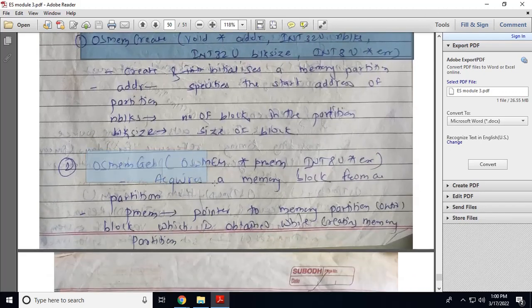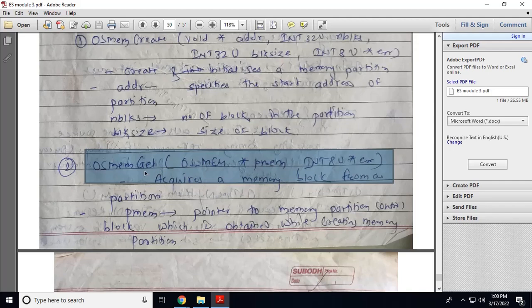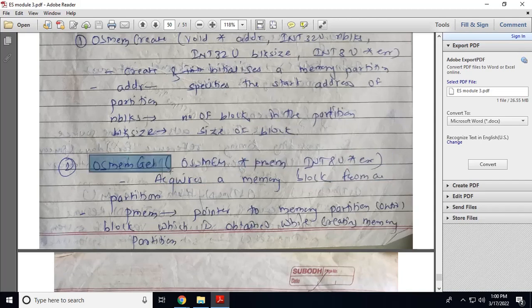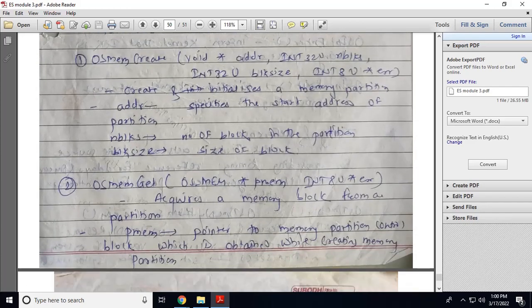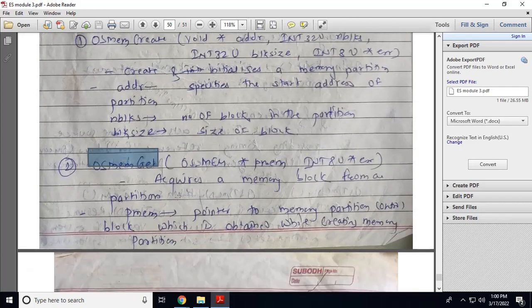Now when you require memory for your task, you can call the function OS memory get, with a pointer and again the error. When you call this function OS memory get, it acquires a memory block from the partition. So when you require this block, you have to call OS memory get. Give the pointer to the memory partition control block, which is obtained while creating the memory partition. So this is a pointer to the memory partition control block that is created when you create a partition.